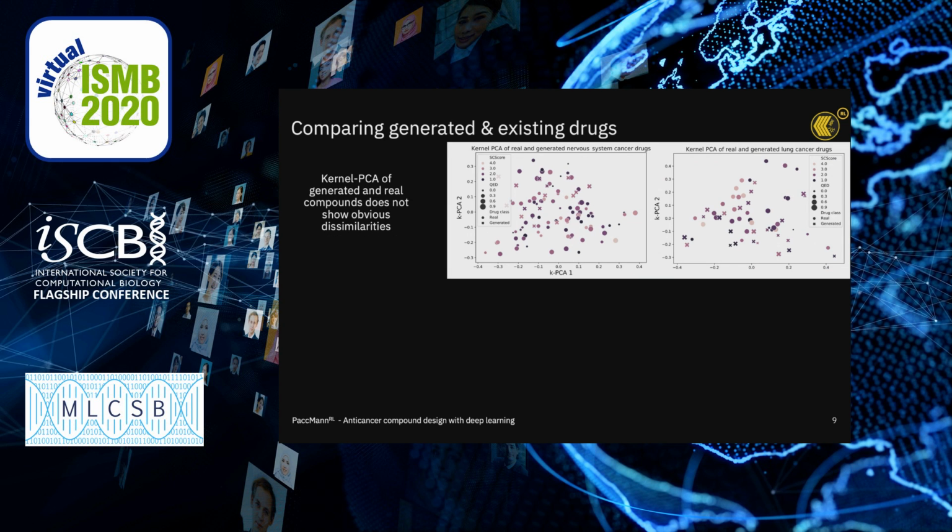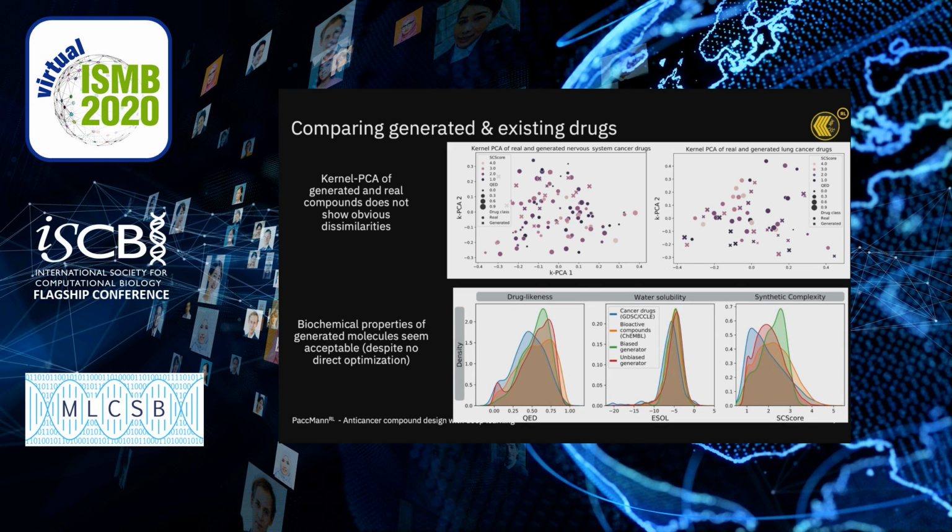However, there are various other properties that qualify or disqualify a molecule for being a drug. We therefore assessed synthesizability and drug likeness of the real and generated anti-cancer compounds, and we show here the kernel PCA of those two distributions, and we don't see any obvious dissimilarity between the two. The same holds true also for water solubility, although none of these properties was directly optimized.